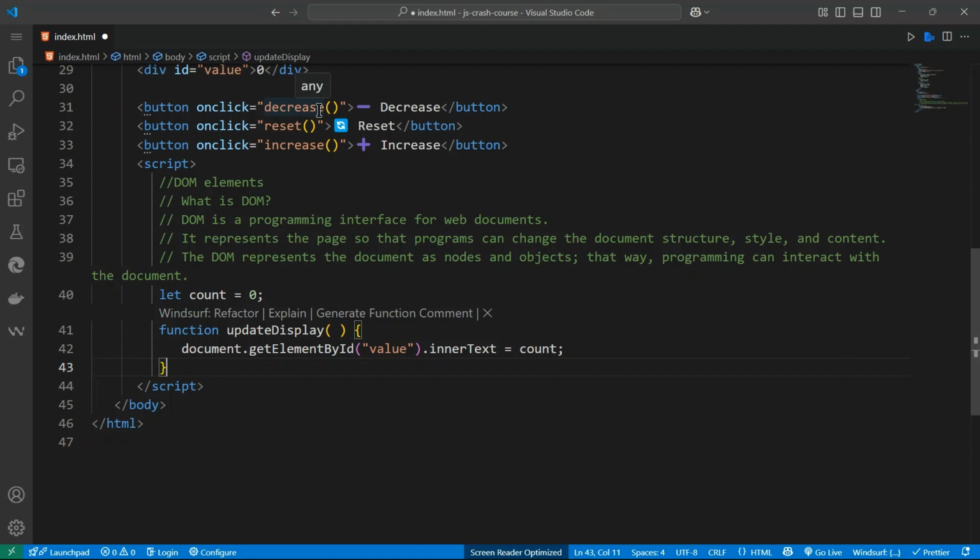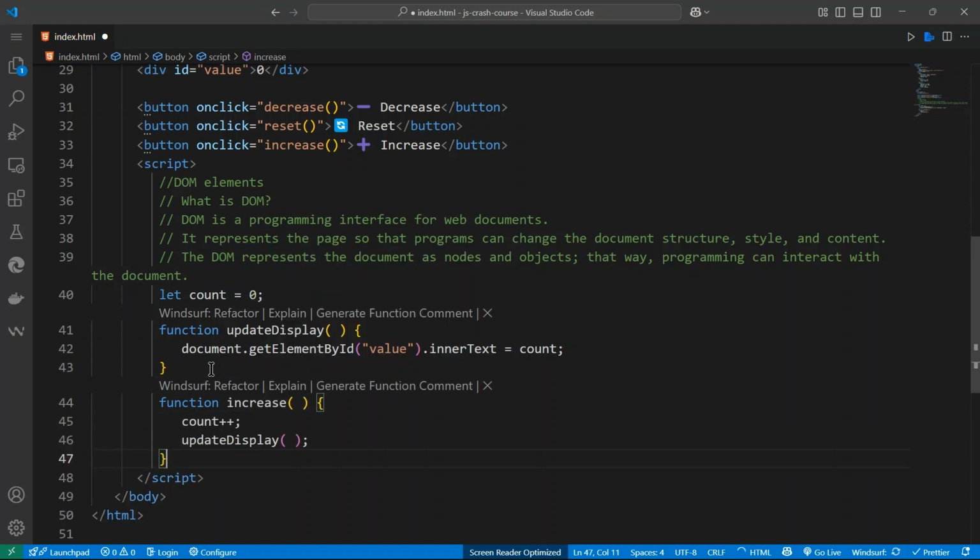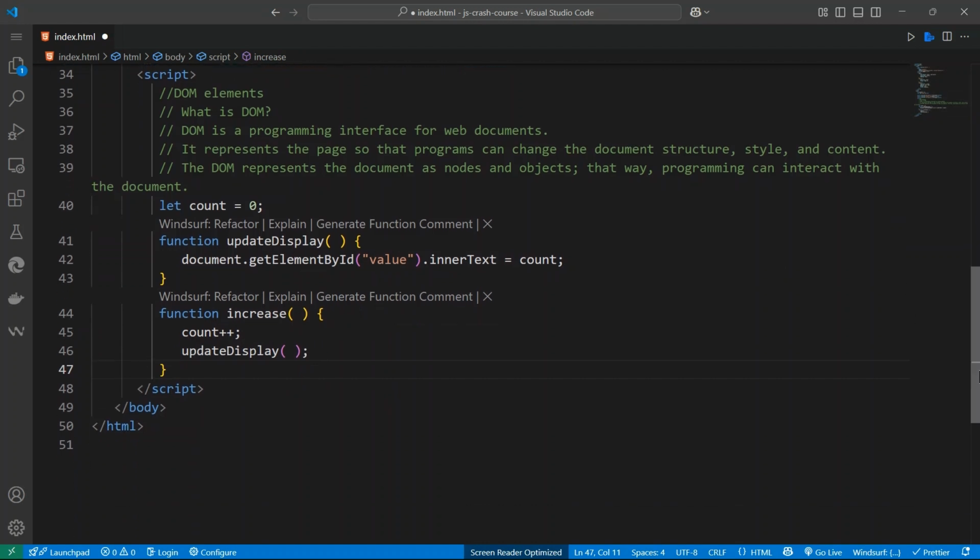So on click, we just call the display update to update the value. We also want to create another function. Let's say, for example, increase the value. So we just take the count.